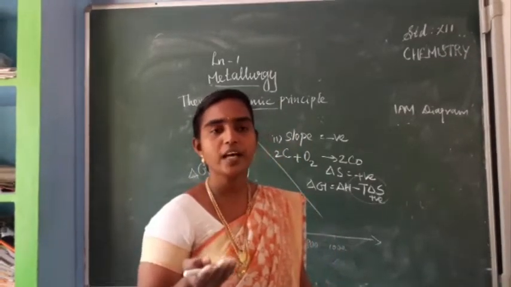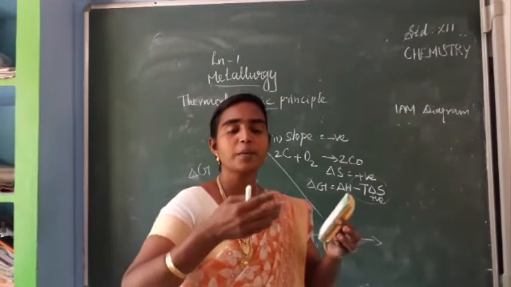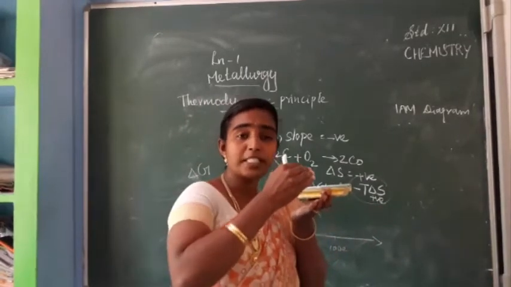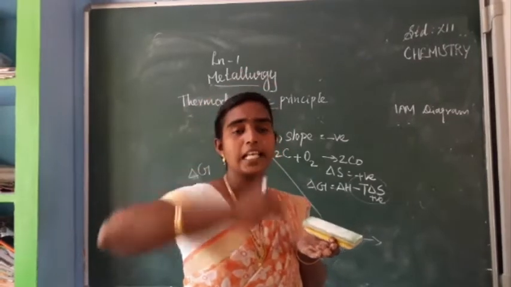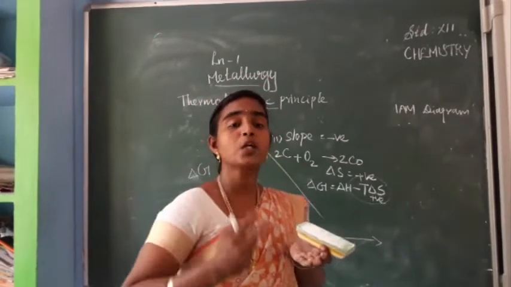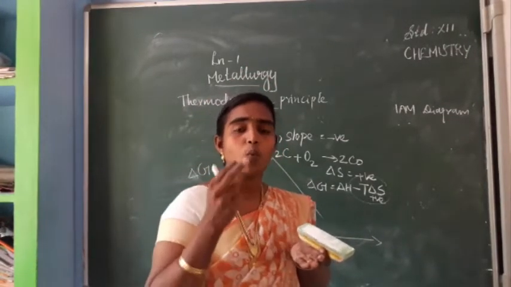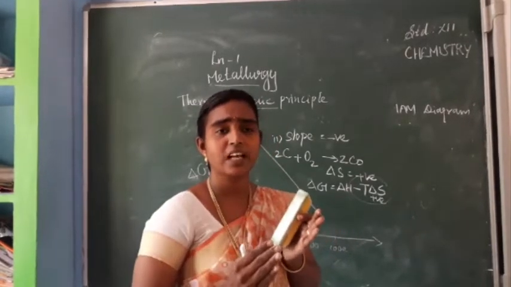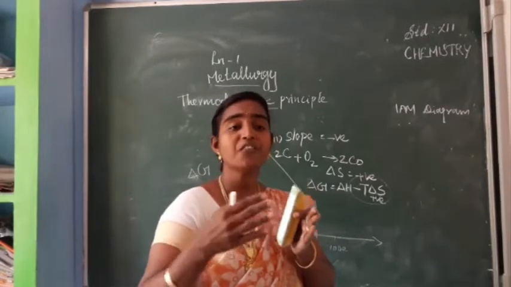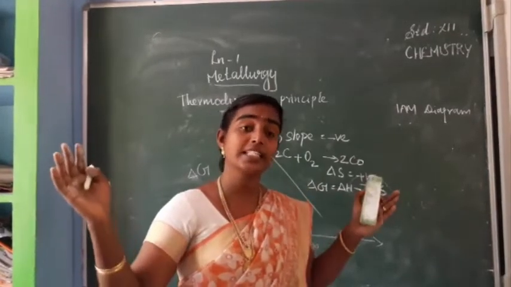Next, we have seen why some of the metals, the metal oxide formation of some of them, are at the top of this Ellingham diagram: silver, mercury and so on. Why? At a particular temperature, even 600 to 700 Kelvin, they can undergo phase transition. No need of a higher temperature.